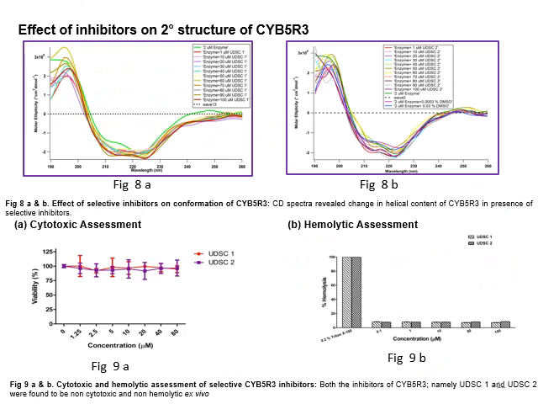Then we checked the effect of these compounds, both UDSC1 and UDSC2, on the secondary structure of this enzyme. On treating with increasing concentrations from 1 micromolar to 100 micromolar, which is not very clear in the legend of this diagram, we found that there is an insignificant effect on the secondary structure of this enzyme. We as such obtained two signature dips of alpha helical content in both of these studies.